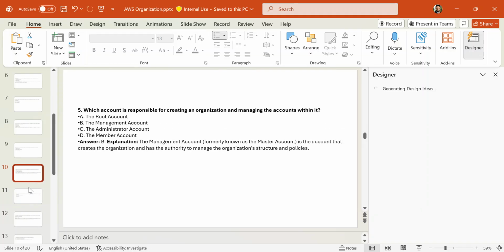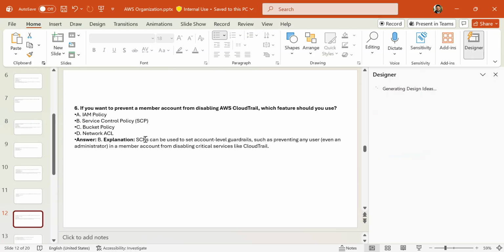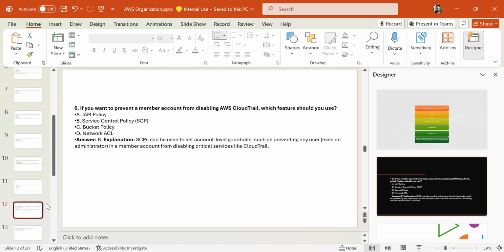If you want to prevent a member account from disabling AWS CloudTrail, which feature should you use? Service control policy, bucket policy, or network ACL. Let's see the correct answer. Service control policy can be used to set account-level guardrails, such as preventing any user in a member account from disabling critical services like CloudTrail.